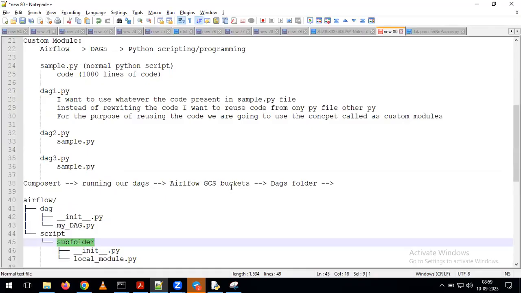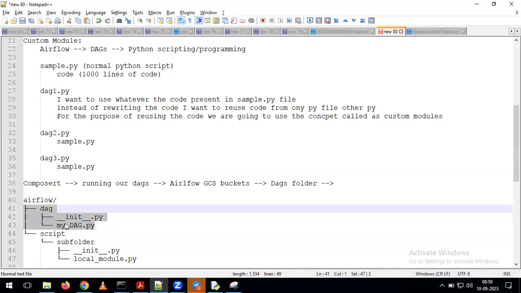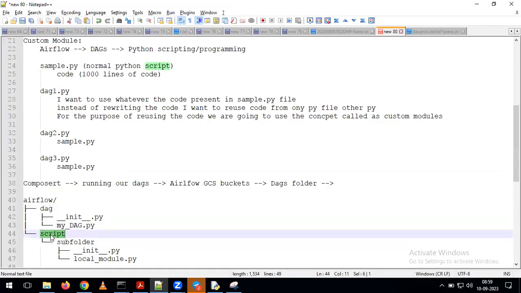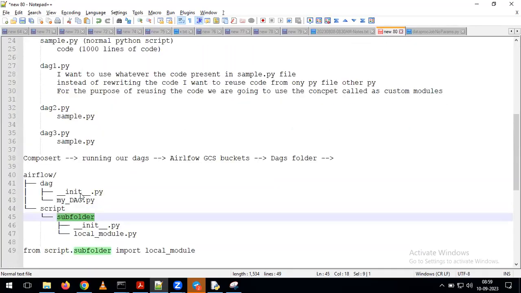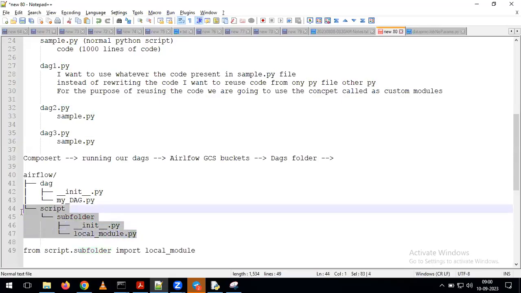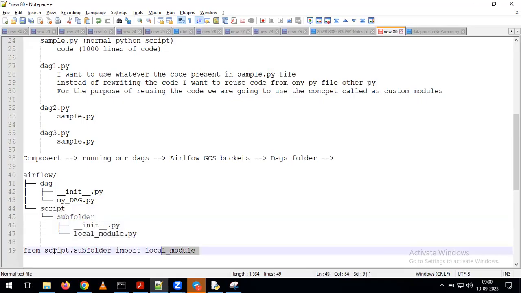So in the GCS bucket, earlier we dealt with the DAG folder, in which we upload all our DAG files. In the same way, we just need to create one more folder in the GCS bucket called script folder. In this script folder, we create one more subfolder. In this subfolder, whatever Python code you want to reuse, we keep that entire code. Whatever Python program you put within this subfolder, we call that Python program by using this statement. We simply give from script.subfolder.